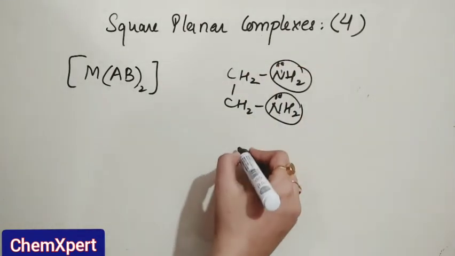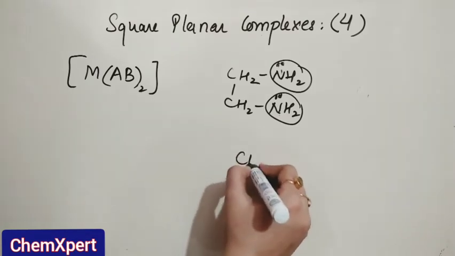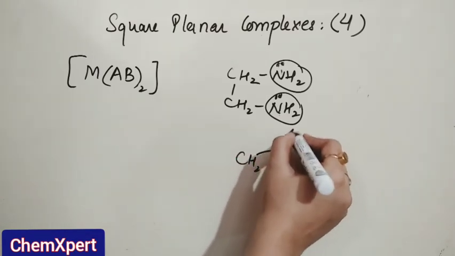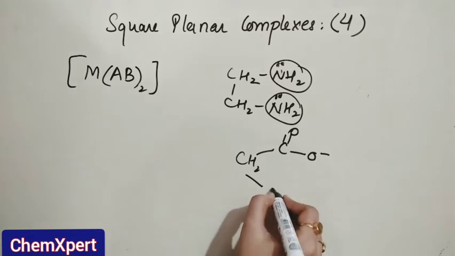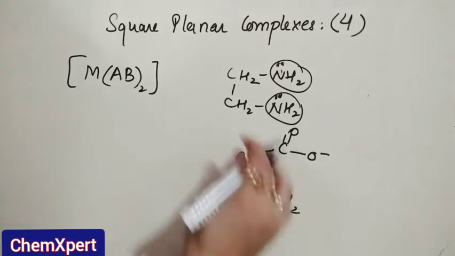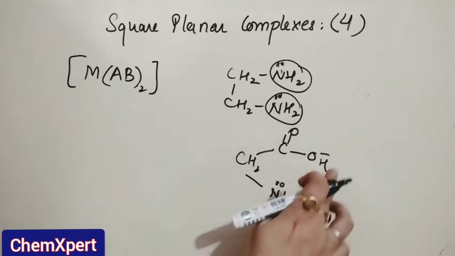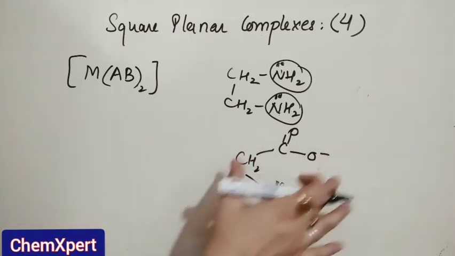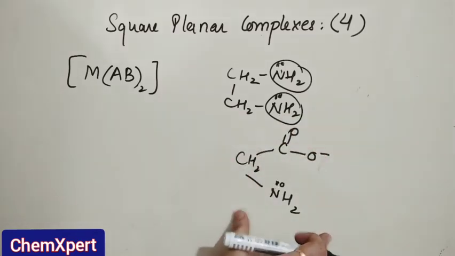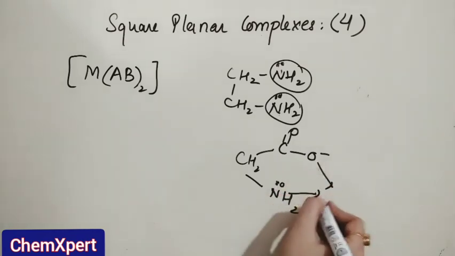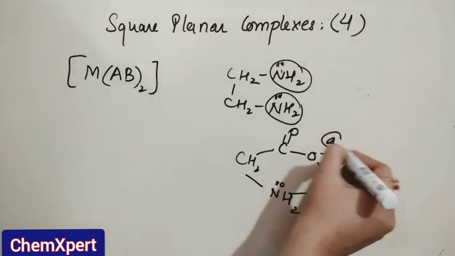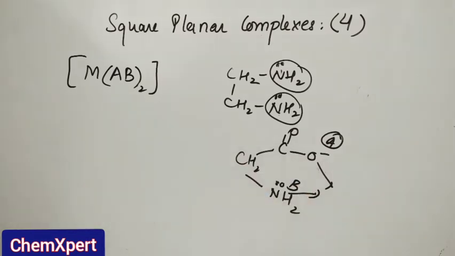We require a ligand in which both the binding sites are different. Now for example, glycinate, that is CH2, COO and NH2. This is glycine, one of the amino acids. So this is glycinate as a ligand. Now both the binding sites are different, so we consider one side as A and the other side as B.